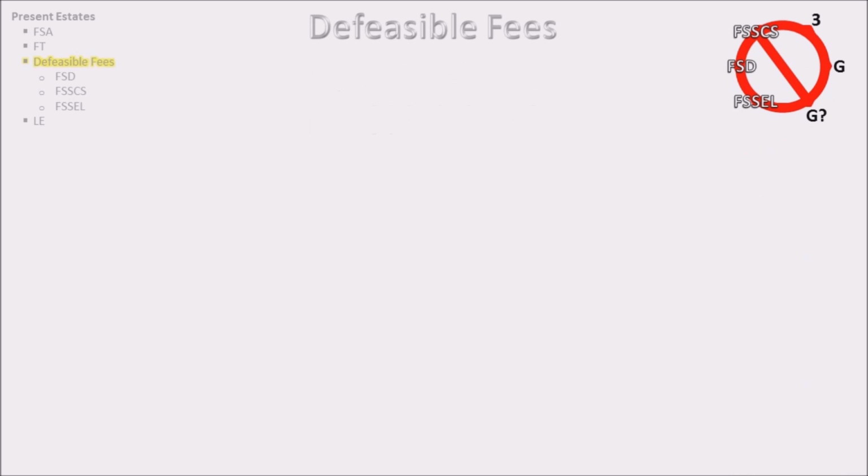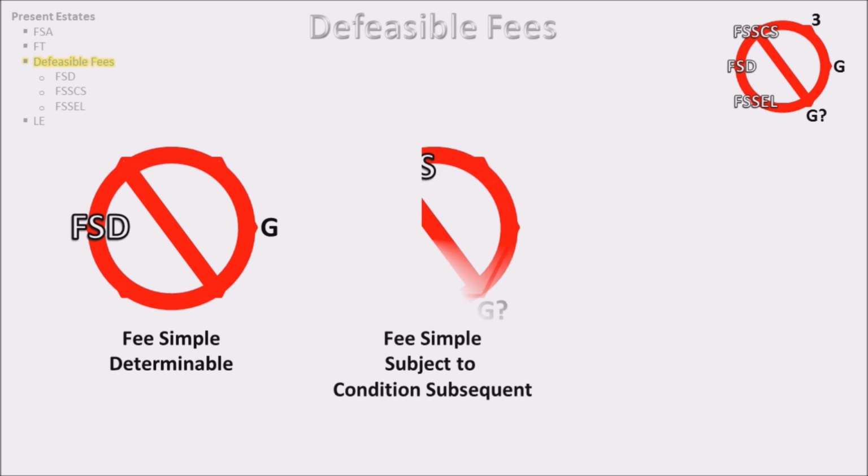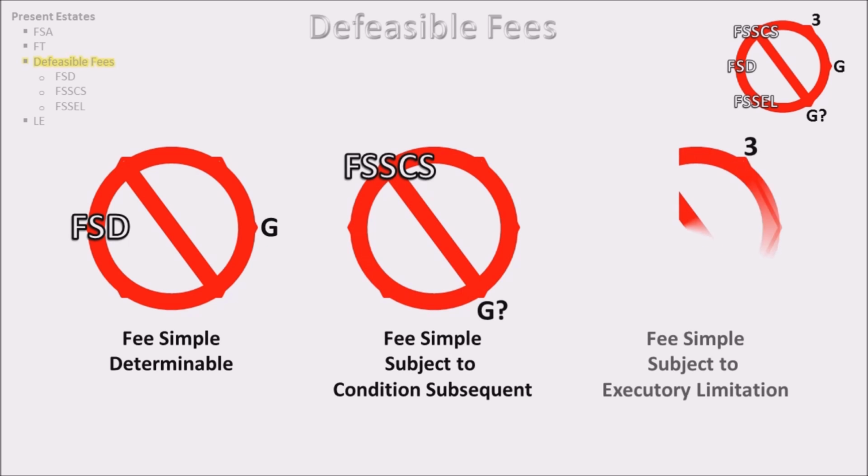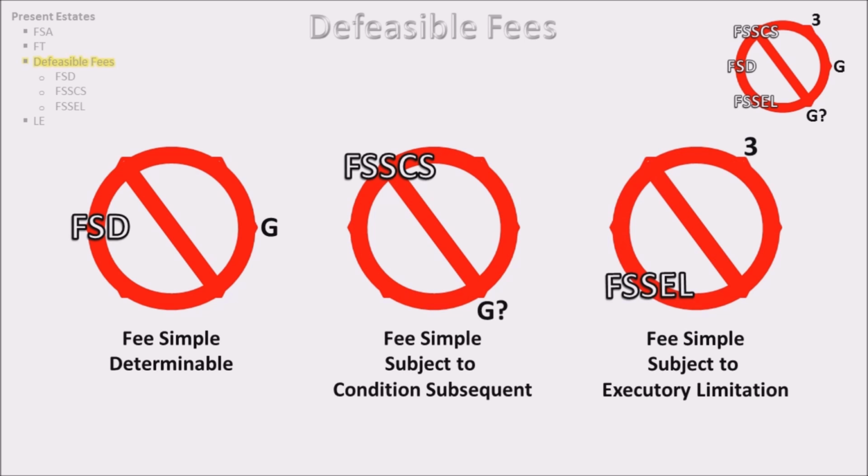Defeasible fees. There are 3 types of defeasible fees: fee simple determinable, fee simple subject to conditions subsequent, and fee simple subject to executory limitation.